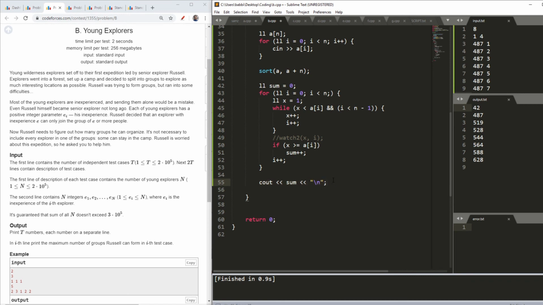So I guess that you guys got the intuition. It was basically to sort it and to opt for the minimum element, because the minimum element first will make the minimum group, and I need to basically maximize the number of groups, not the elements in the groups.